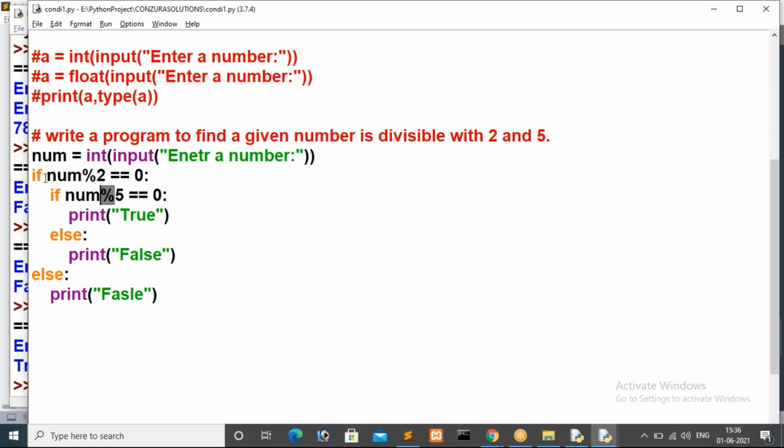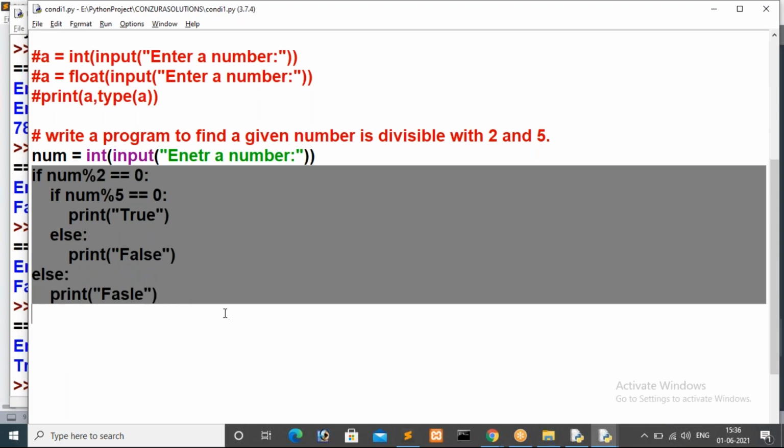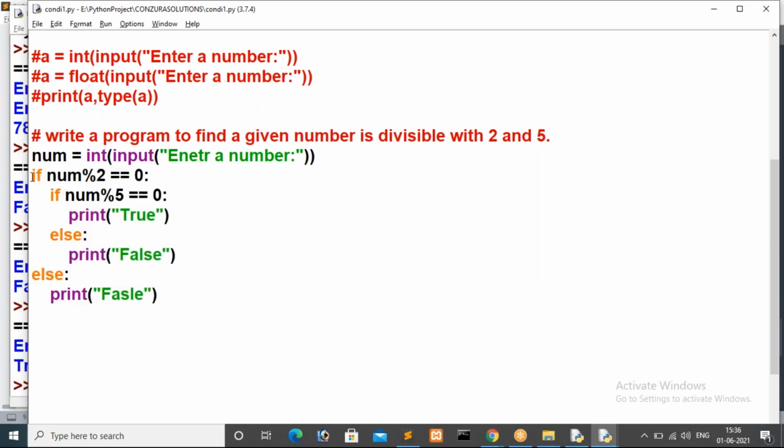You can implement the same logic by using the logical and operator also, guys. Here I have a condition inside a condition. Instead of using nested if else, you just go with the logical and operator. That will also give the same result. In that case, there is no need to write one more else condition, guys.